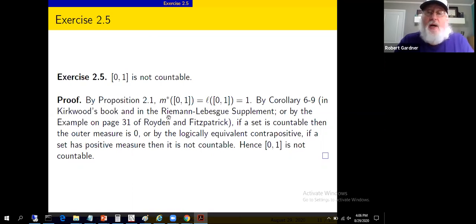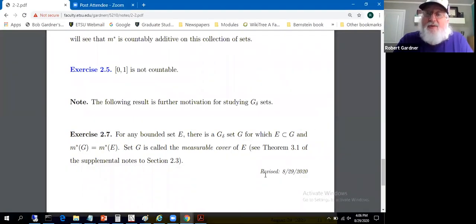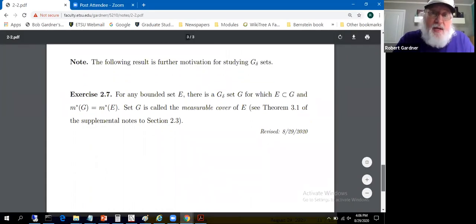Well, this thing's got positive measure. It's got measure 1. Okay, so it's uncountable. So it's easy to establish the uncountability of any interval. Remember, intervals have distinct endpoints, and so they have positive length. So all intervals are uncountable. And there's a measure theoretic argument, kind of just for fun, since it's so easy. And it wasn't that easy when you did it in senior level analysis. Yeah, in senior level analysis, you didn't know stuff about measure, nor should you.